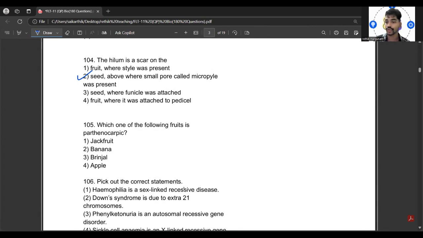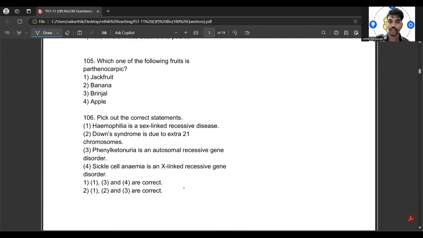Because the ovule is an integumented megasporangium, which is actually found in the spermatophytes, right? Which develops into the seed after the fertilization.